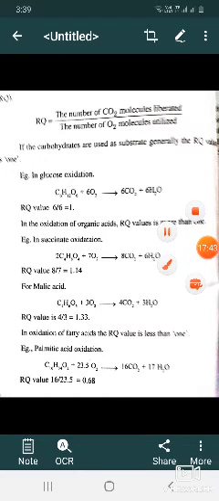These are the different types of anaerobic fermentations.